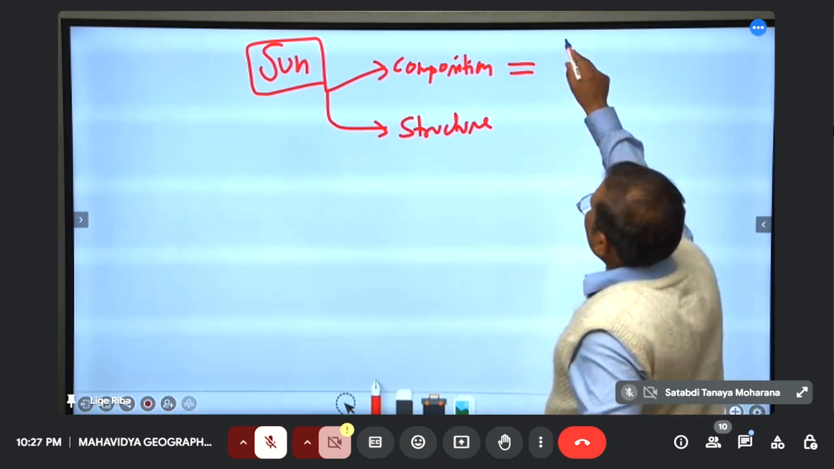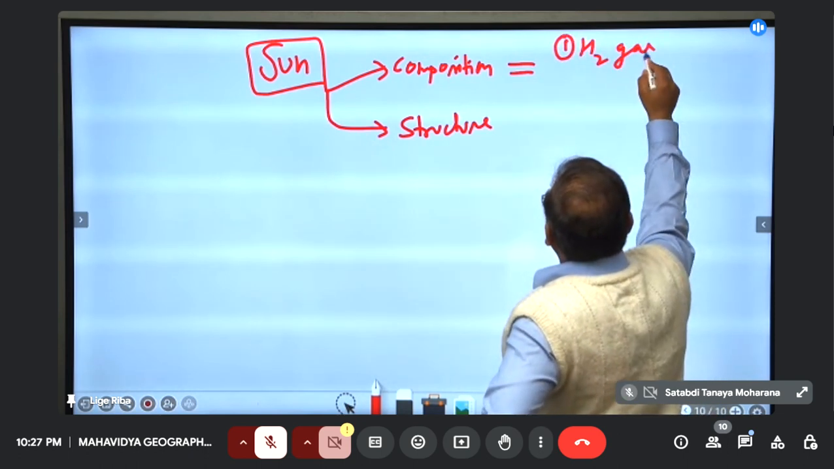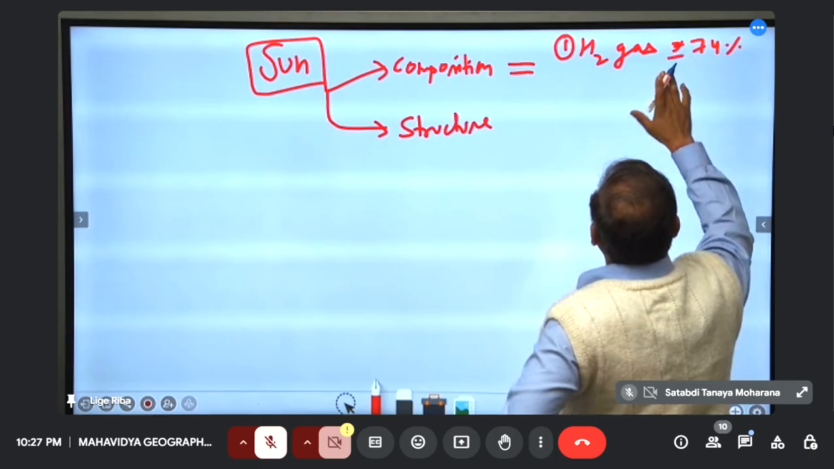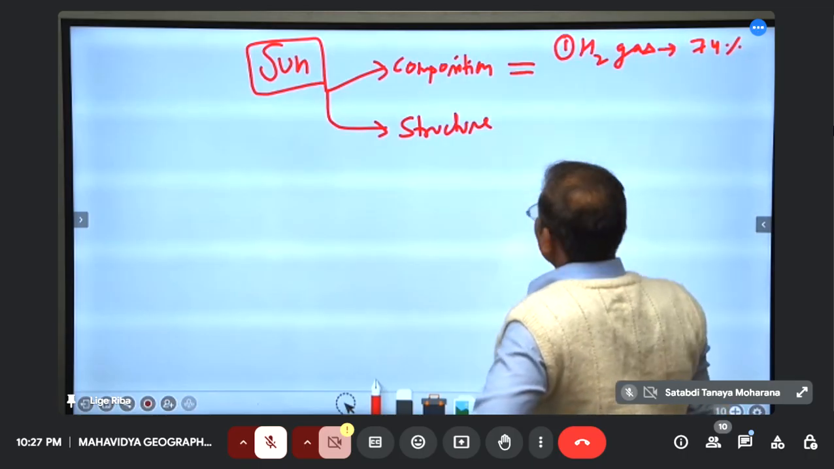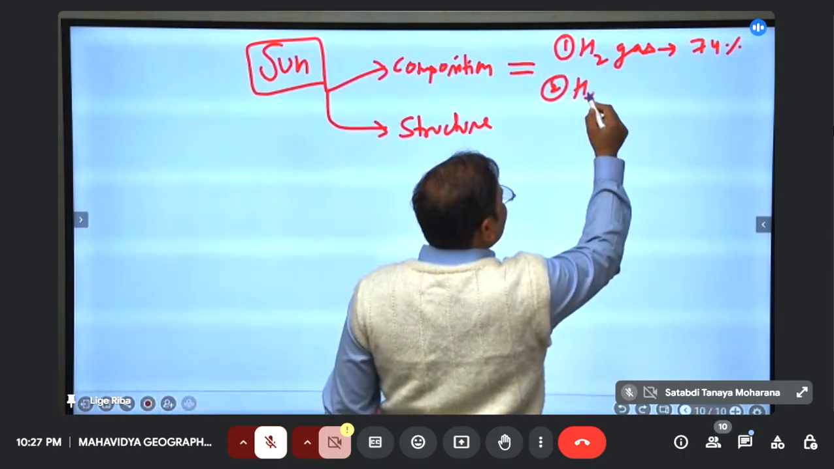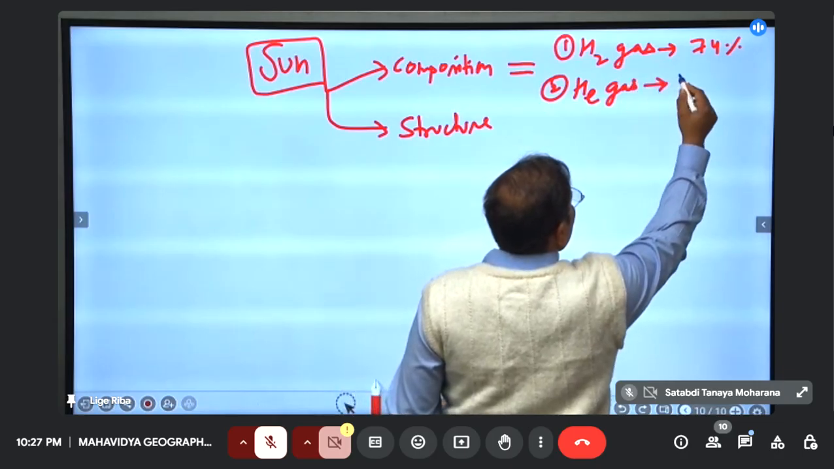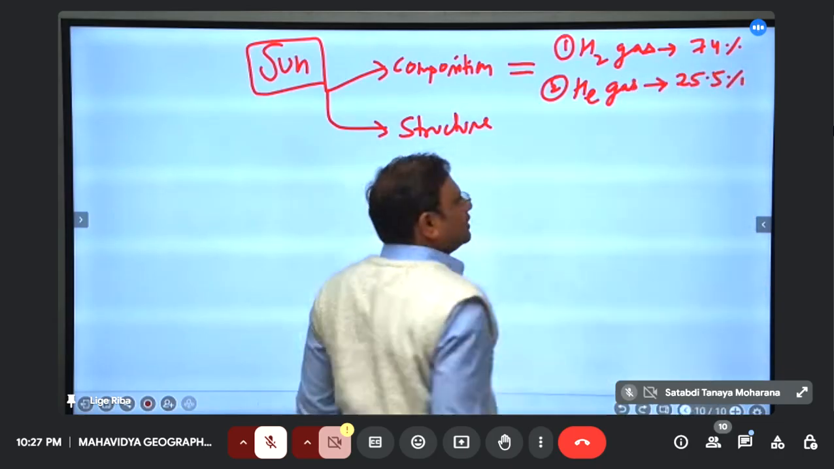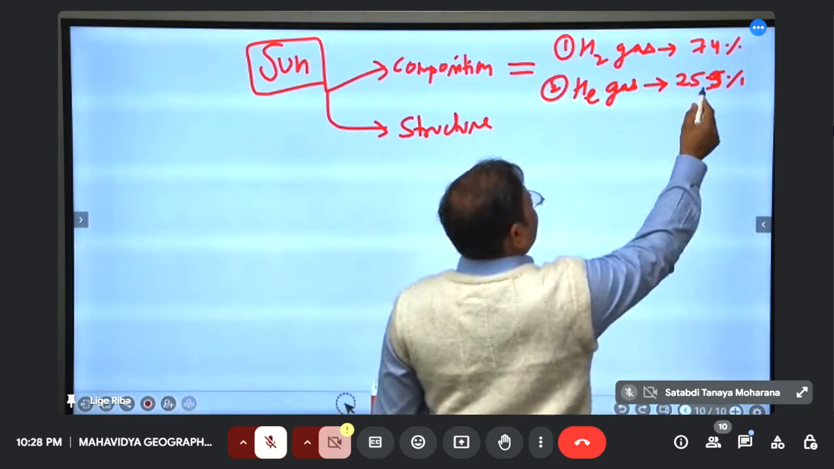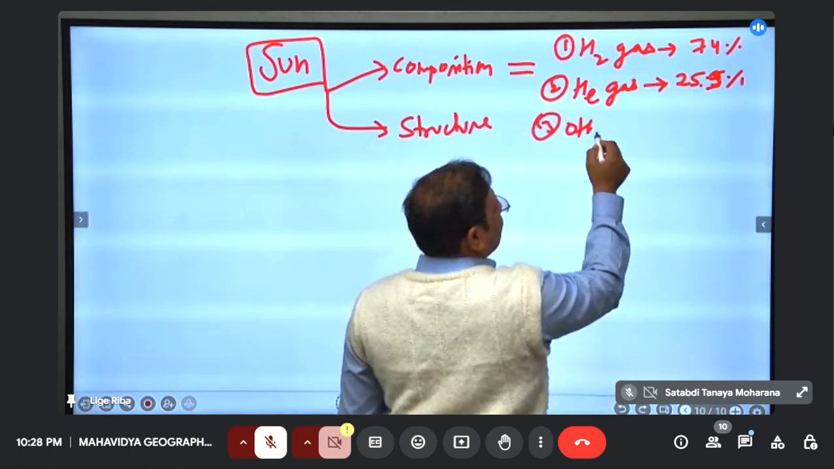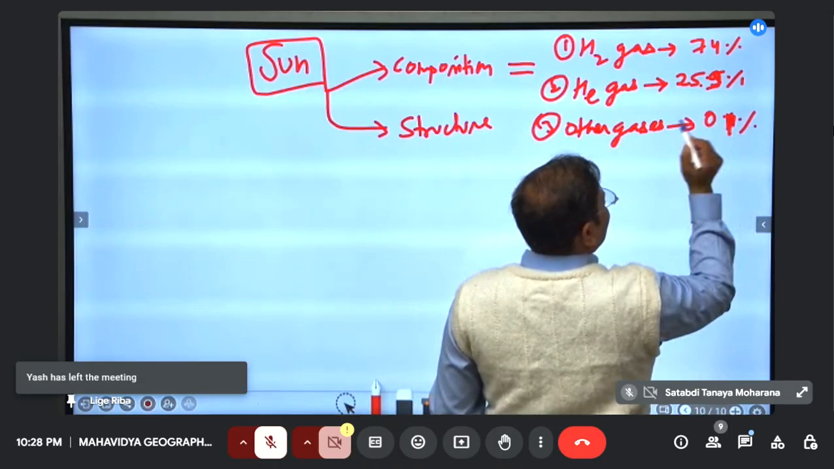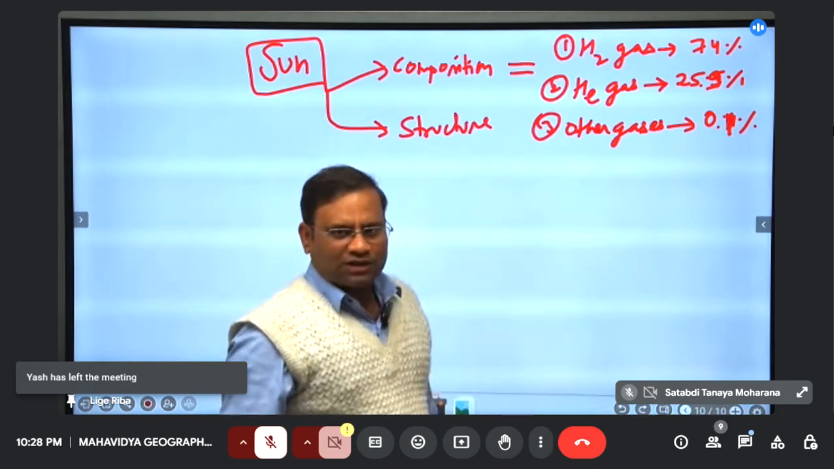So in the sun, the largest component is H2 gas, hydrogen gas. We believe roughly 74% of the sun is made up of hydrogen gas. It is combining to form helium. So the second largest thing in the sun is helium gas. It constitutes 25.9% of the sun. 0.1% is other gases. So that is the composition of the sun.